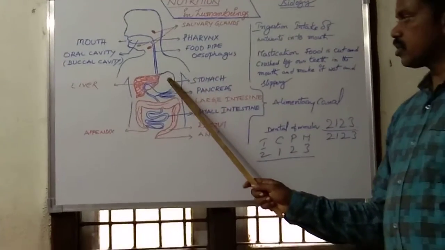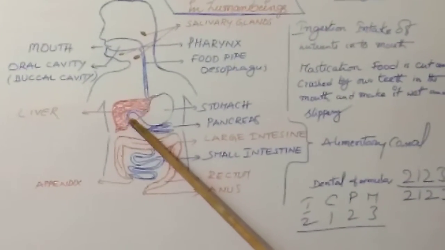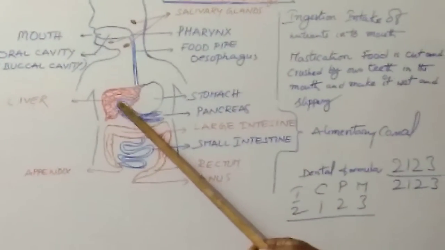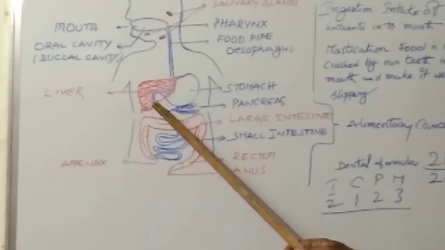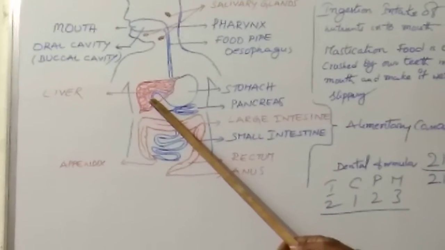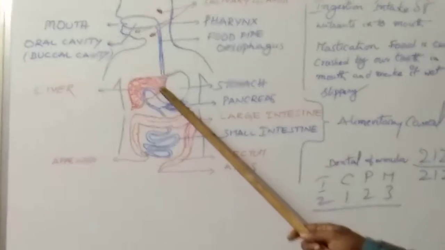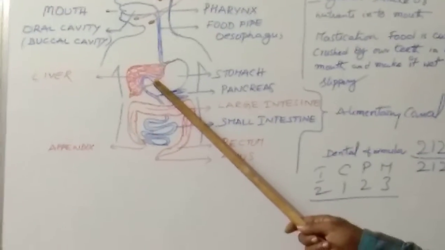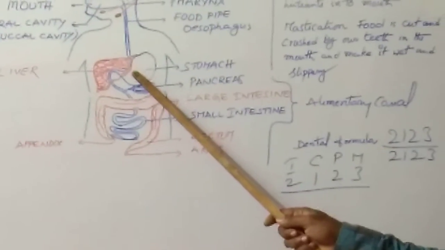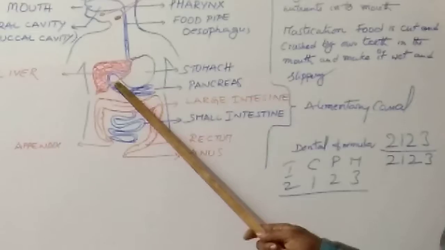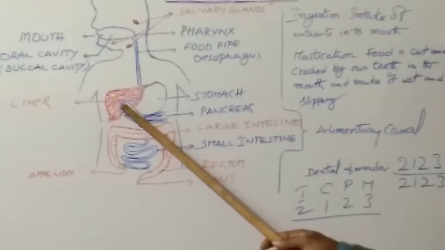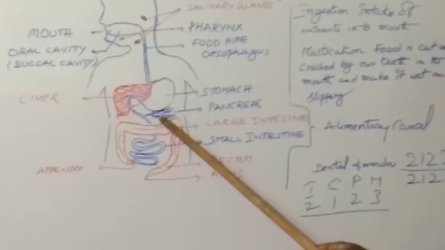Clear? Afterwards, a small amount of the food material enters into the small intestine. The first part of the small intestine is known as the duodenum, which is U-shaped. Clear? At the end of the stomach there is a sphincter. The valve-like structure is known as the pyloric sphincter. The pyloric sphincter allows a small amount of the food material into the small intestine. Clear?